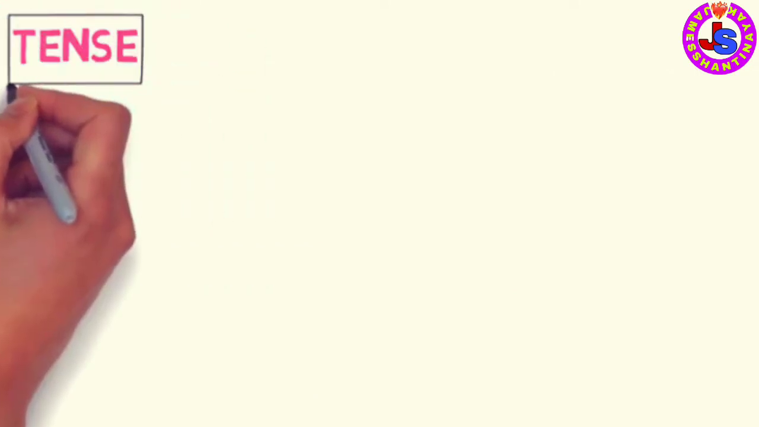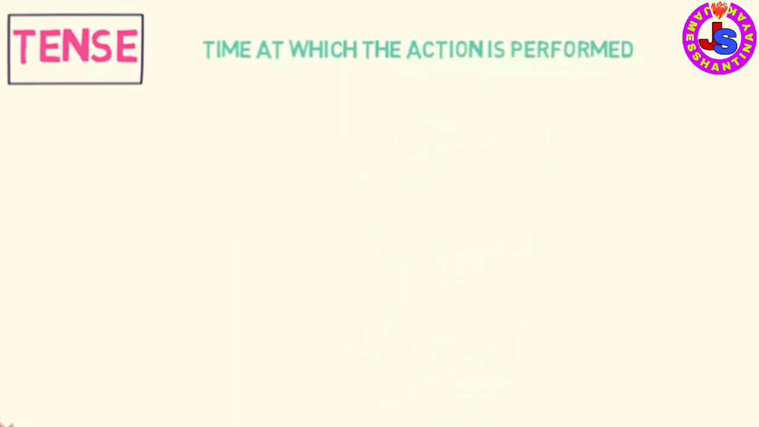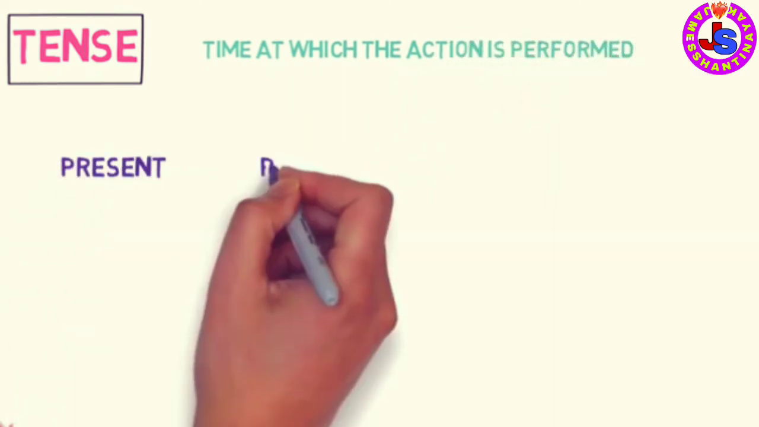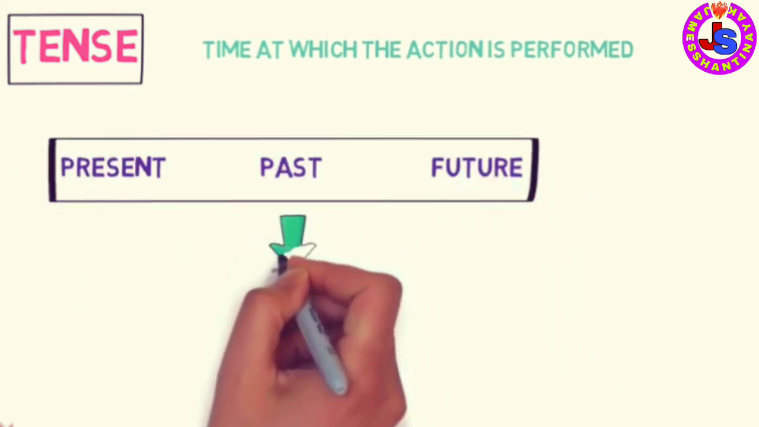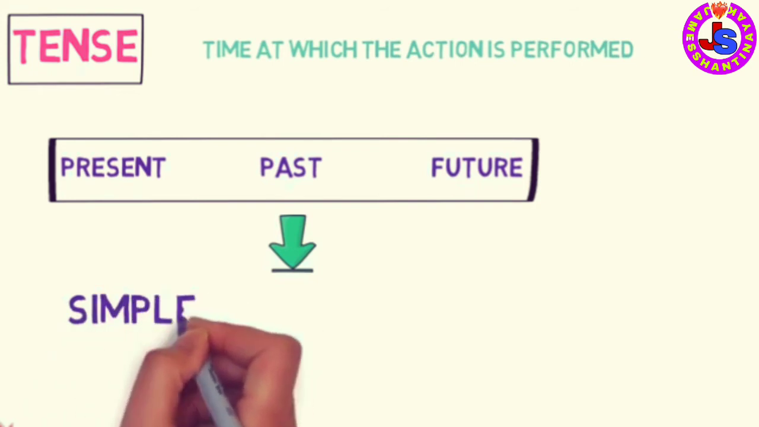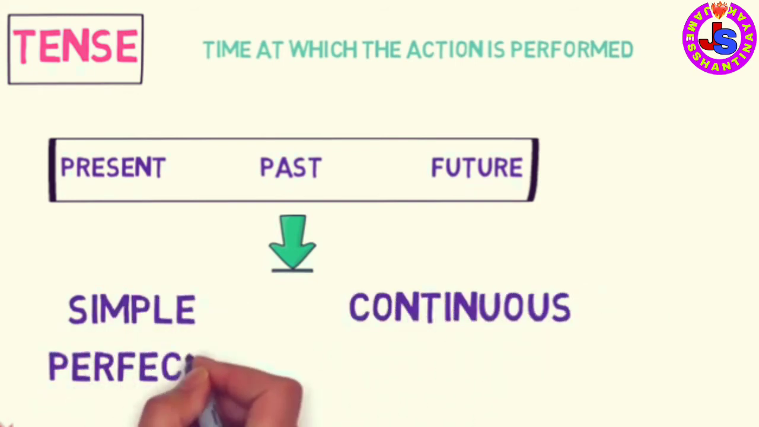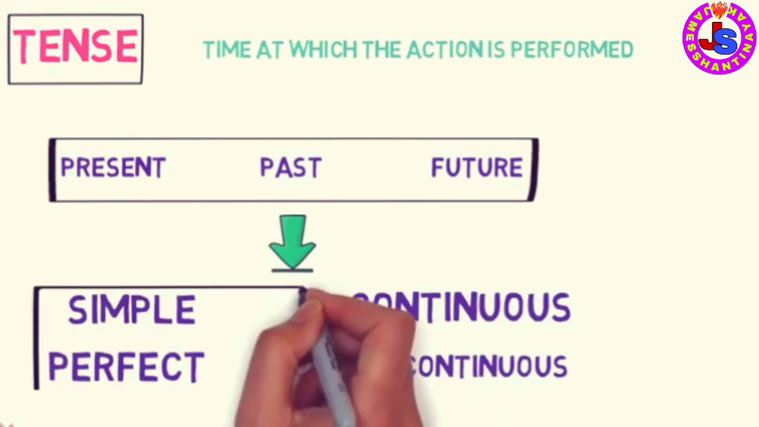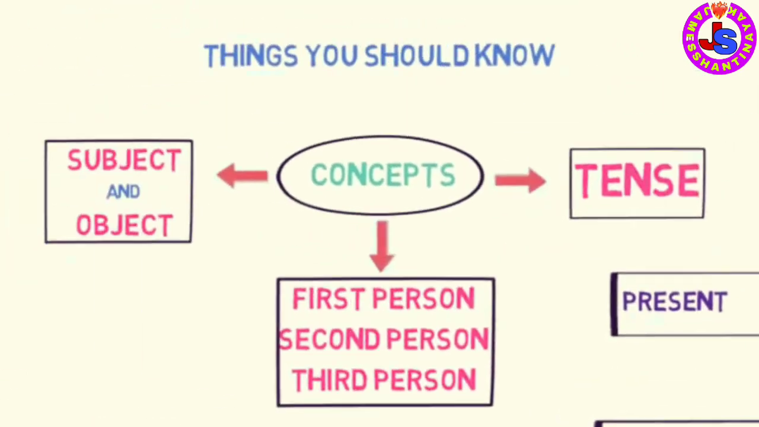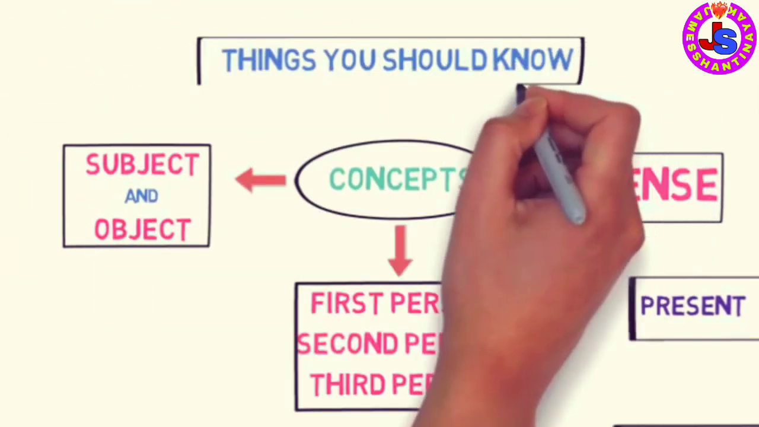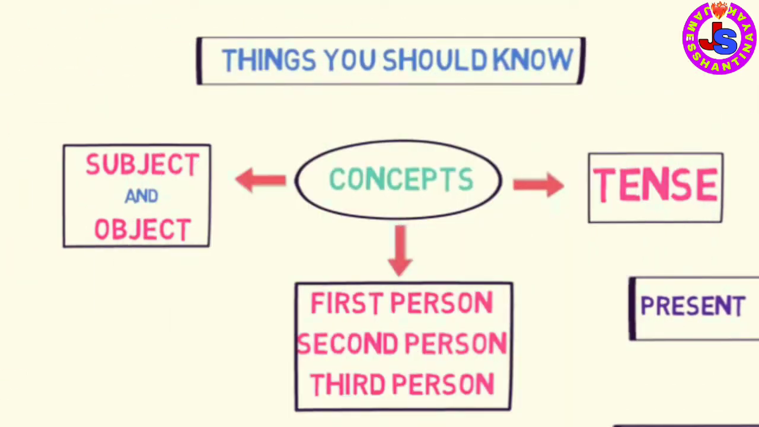Now, let's look into tenses. Tense denotes at which time the action is performed. Tenses are mainly divided into 3 types: present, past and future. And they are subdivided into 4 subtypes, which are simple, continuous, perfect and perfect continuous. So in total, there are 12 tenses. If you want to recall or learn tenses, I will provide the links in the description. So these are the 3 main things that you must know.